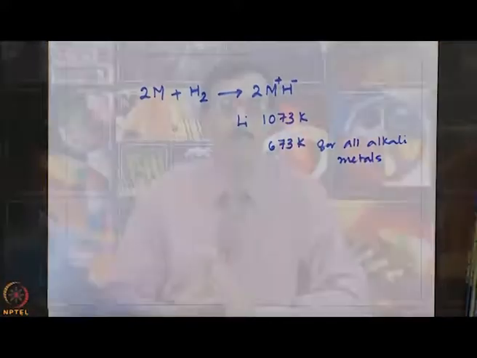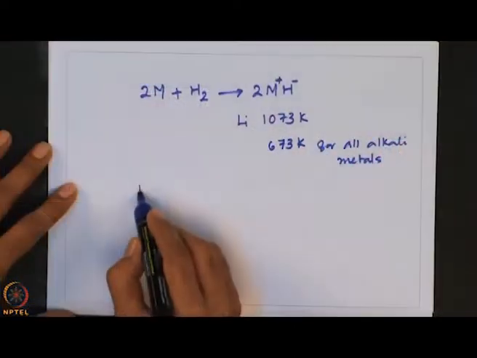So, H minus is a very strong base, can be used to deprotonate organic molecules containing relatively acidic CH groups. Okay, very similar to sodium amide. Here alkali metal hydrides also can be used to deprotonate organic molecules provided the CH bond is relatively acidic. Let me give an example here.